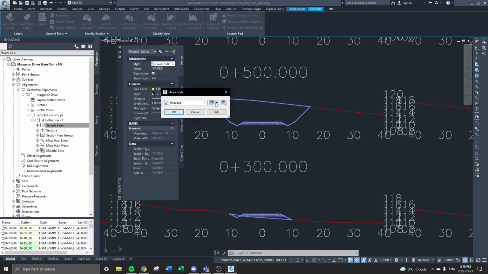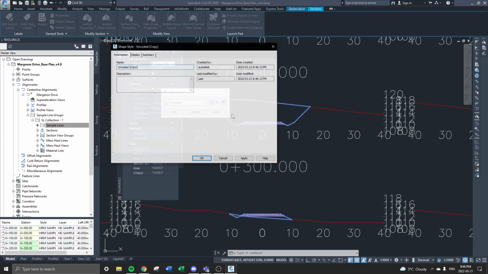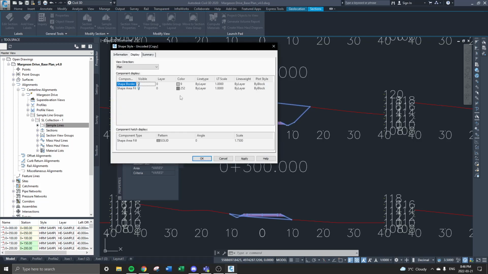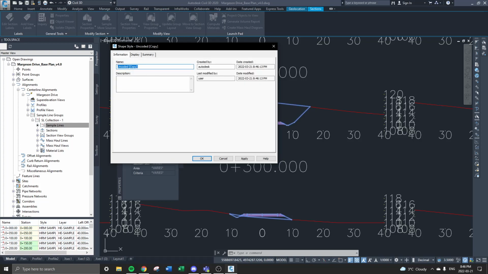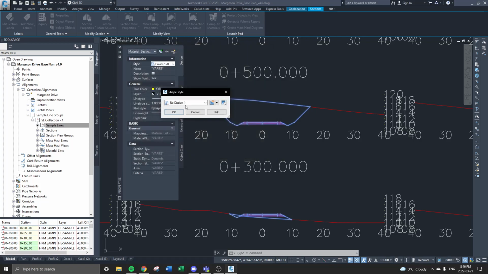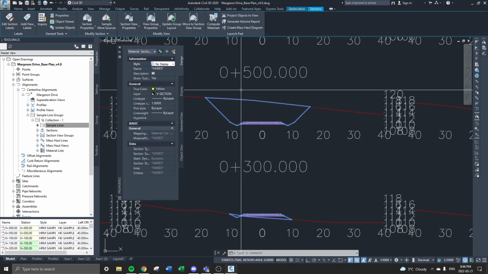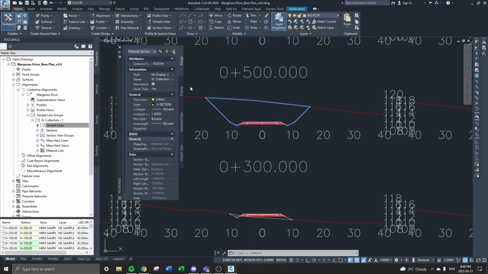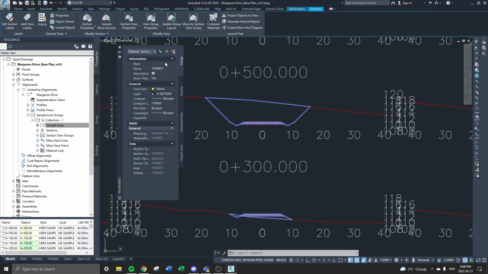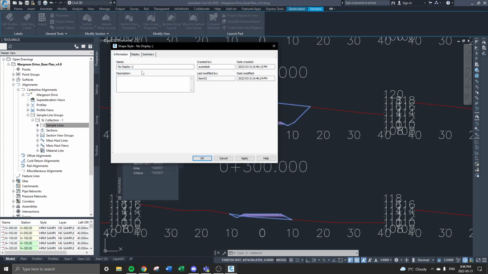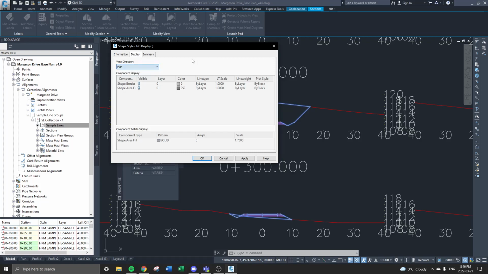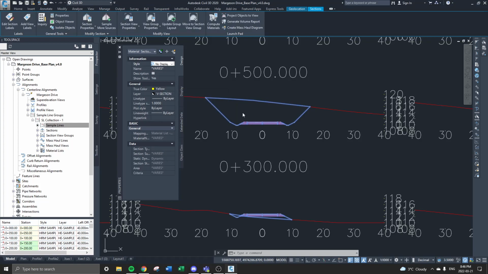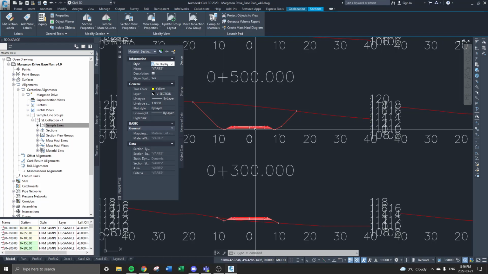So you're going to edit it. We're going to copy current selection. Yeah, there we go. Okay. So call this like no display. Cool. And that should, oh, did it not get rid of it? Oh, sorry. Okay, yep. That's in plan. You've got to go to your section view. Get rid of that guy, and that should get rid of it there. There we go. All gone. Okay.